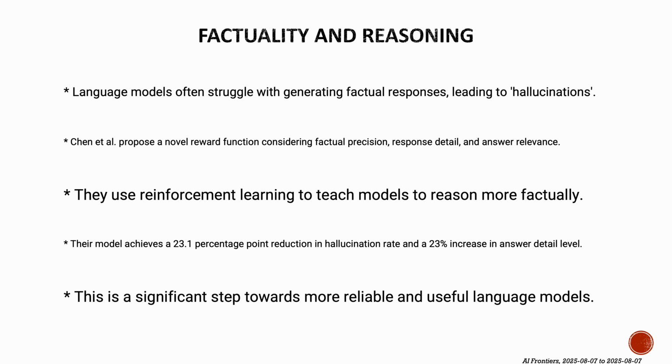Language models often struggle with generating factual responses, leading to what's known as hallucinations. Chen and colleagues propose a novel reward function considering factual precision, response detail, and answer relevance. They use reinforcement learning to teach models to reason more factually. Their model achieves a 23.1 percentage point reduction in hallucination rate and a 23% increase in answer detail level, marking a significant step towards more reliable and useful language models.